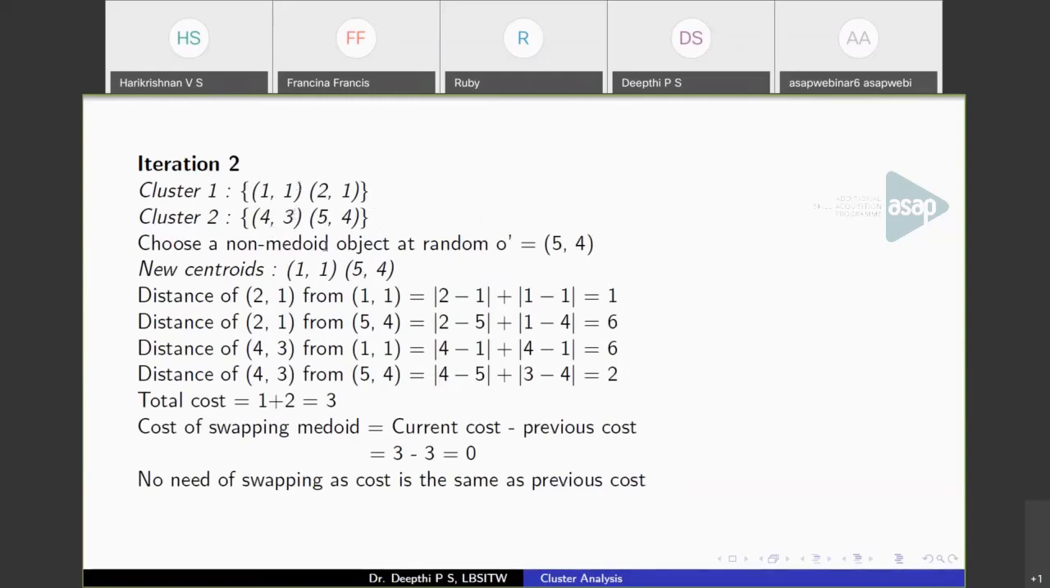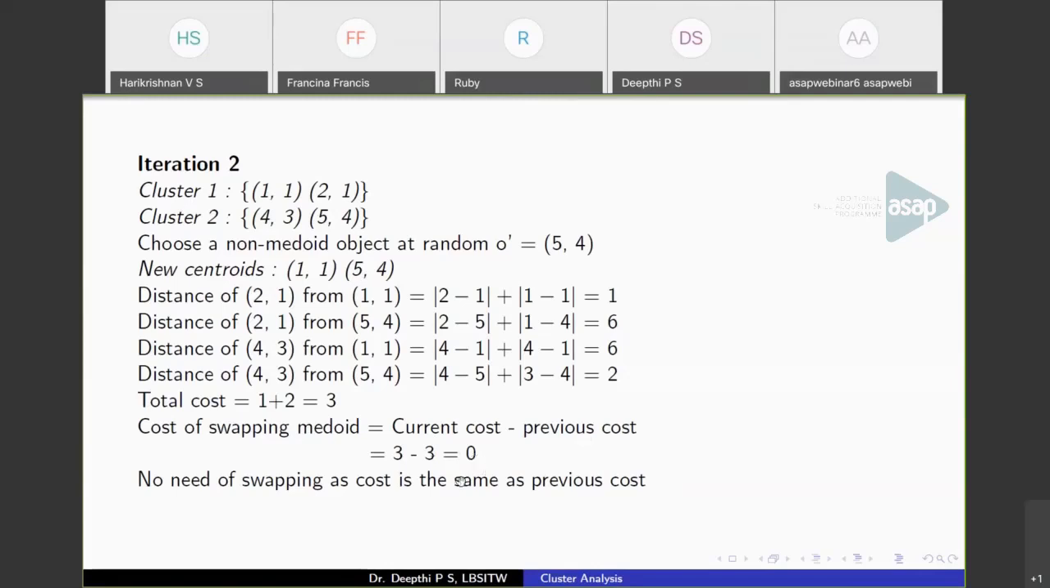Now again choose a non-medoid object at random, 5, 4. So I am replacing 4, 3 by 5, 4. Calculate the distance. Get values like this. The total cost will be 1 plus 2. That is 3. Now cost of swapping medoid is current cost minus previous cost. 3 minus 3, that is 0.